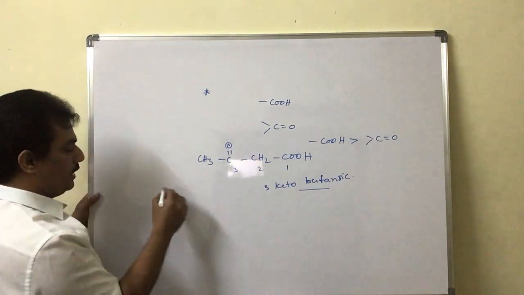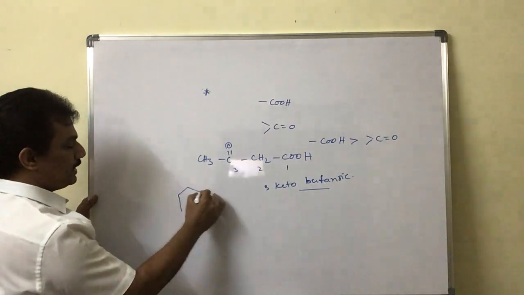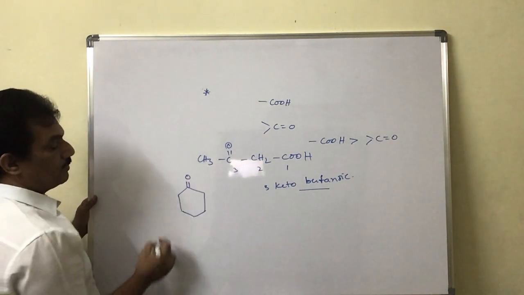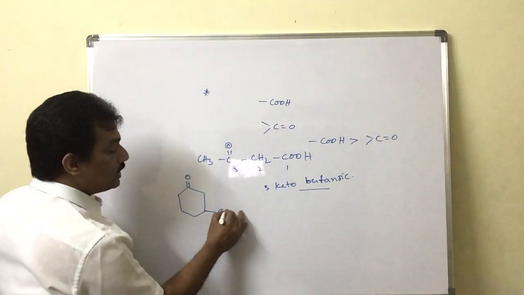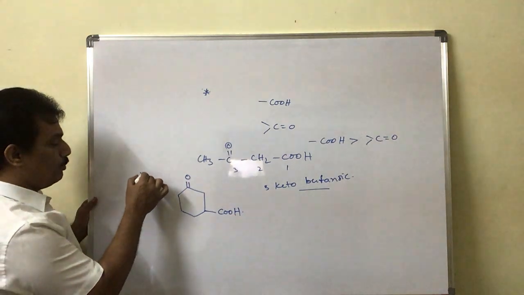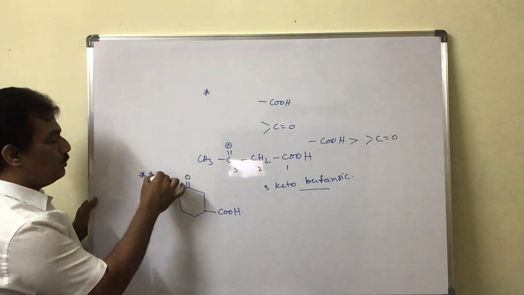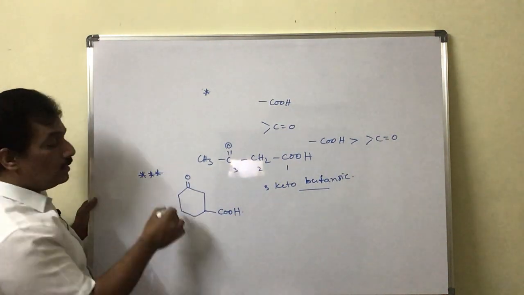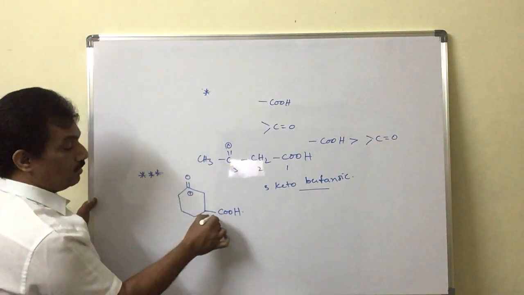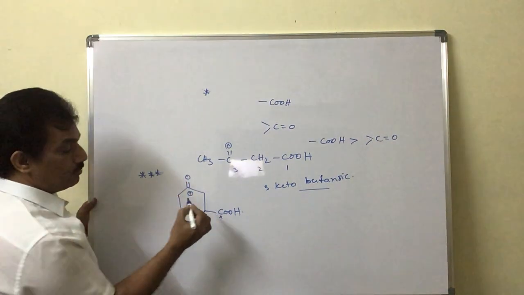But when the same group is present in a ring like this, even though COOH is present on this carbon, it is a very important point you have to keep in your mind. Here the numbering always starts from this, not from this carbon or this carbon.